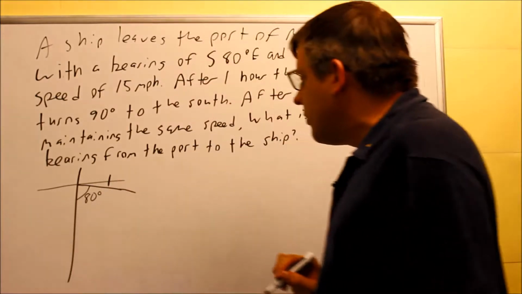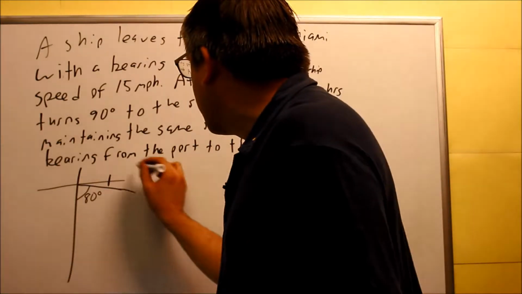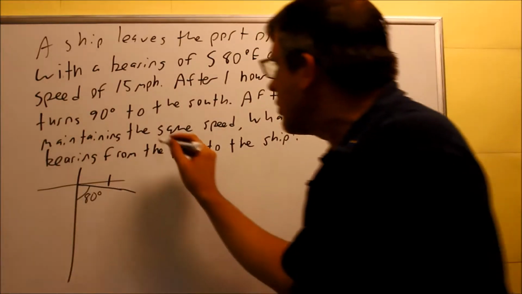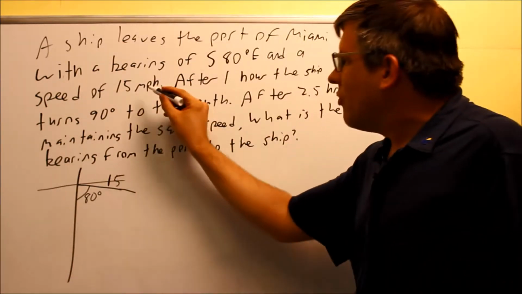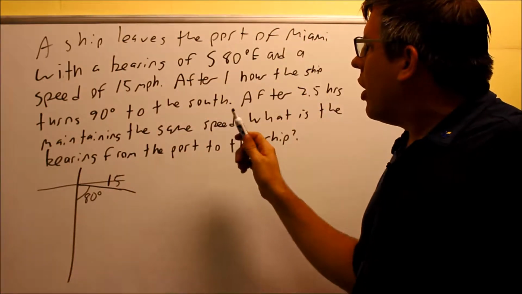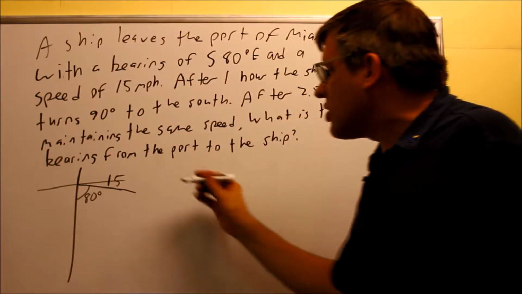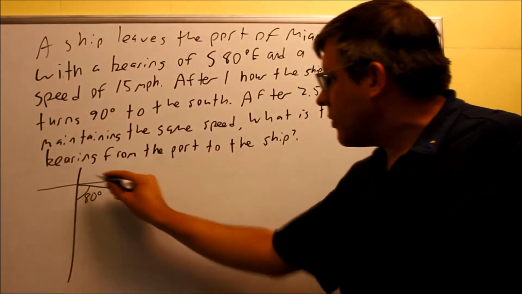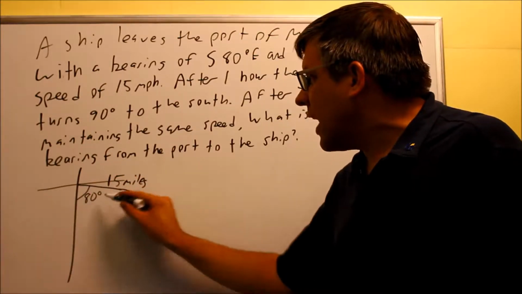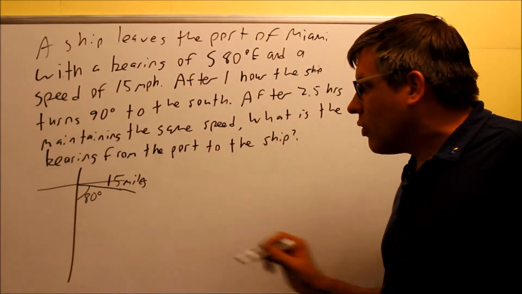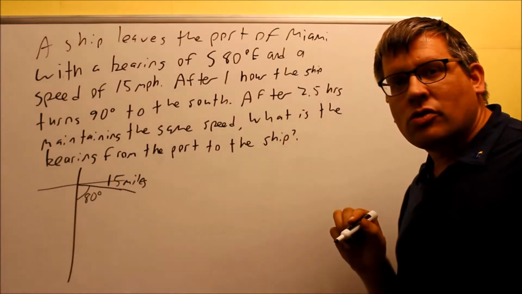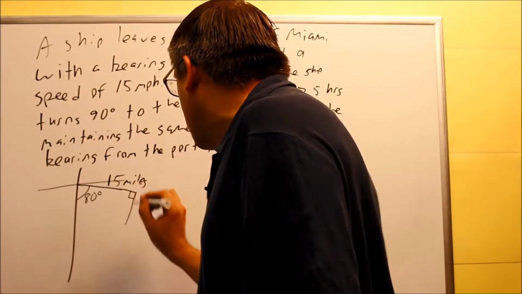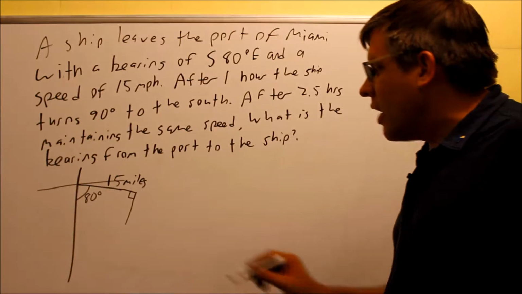Now it goes for 1 hour. I could use the time here if I wanted to, but I'm going to convert this into miles. If I go 15 miles per hour for 1 hour, then I'm going to go 15 miles. So I'll have 15 miles here going this direction. I'm going to go 15 miles at south 80 degrees east. Then it says that it takes a 90 degree turn to the south. So that means that I have a right angle right here. I'm turning that direction. Now it's going to go down this way